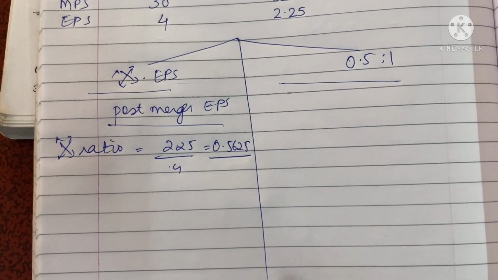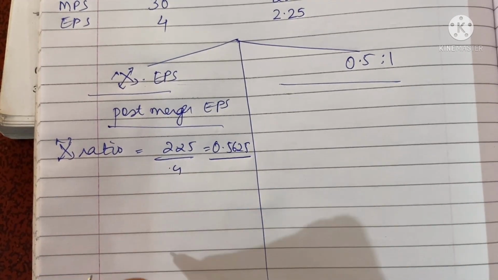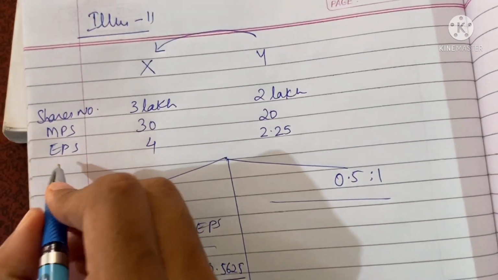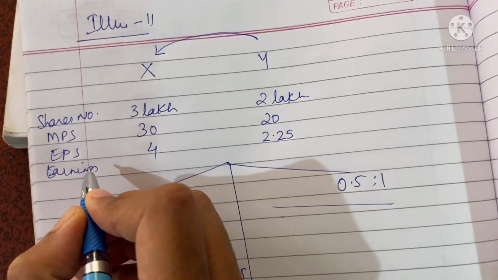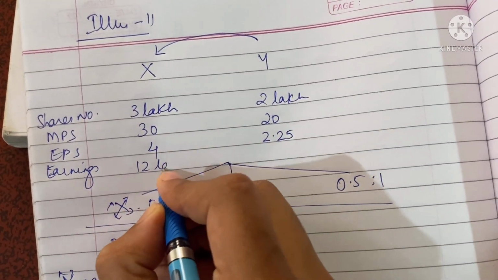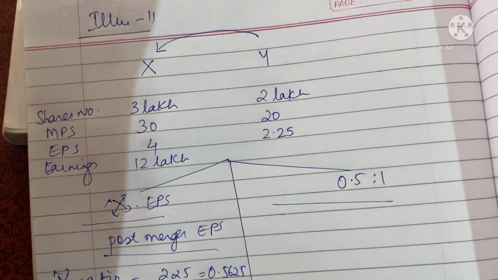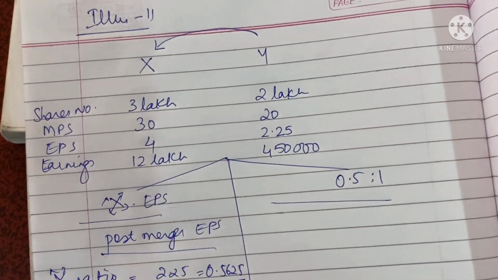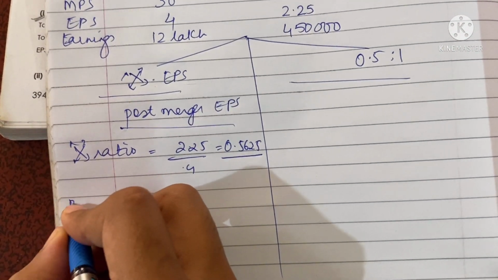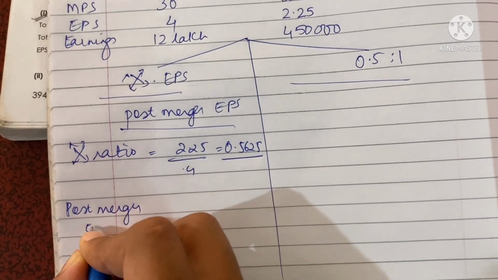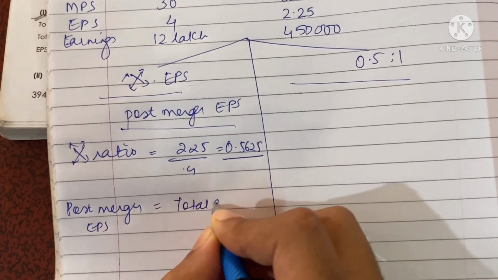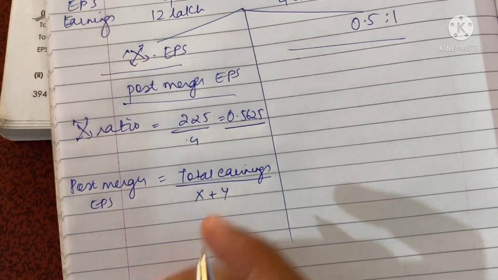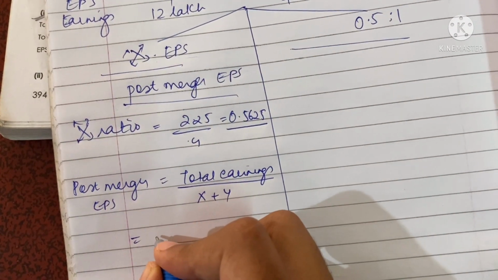Now, how is post-merger EPS calculated? Earnings divided by number of shares. So what is the earning here? We need to calculate it. Earnings of X: 3 lakh into 4, 12 lakh. For Y: per share is 2.25 into 2 lakh, which is equal to 4,50,000. So post-merger EPS would be total earnings upon X plus Y number of shares. Now total earnings is 12 lakh plus 4,50,000.